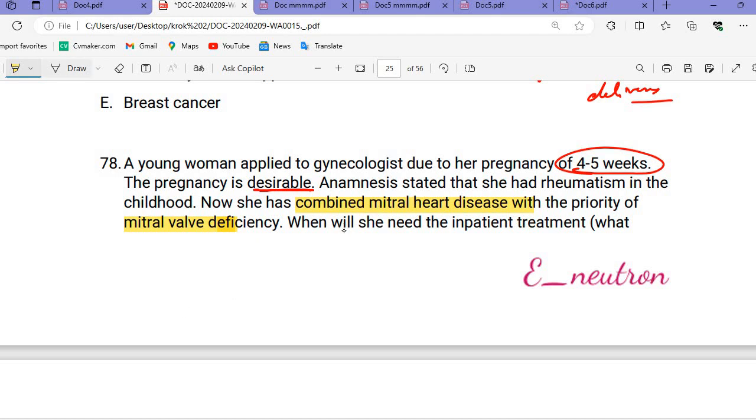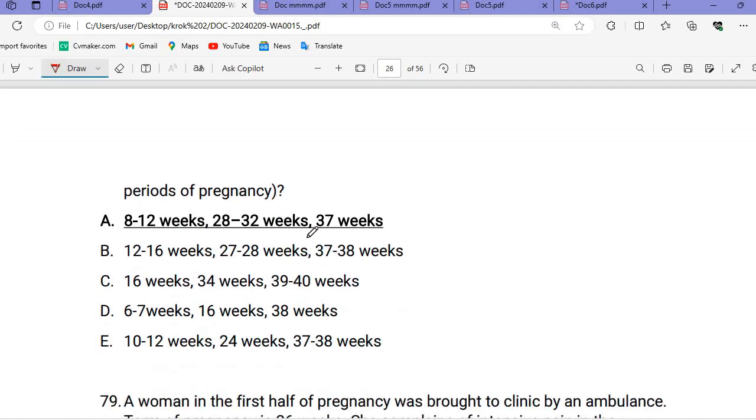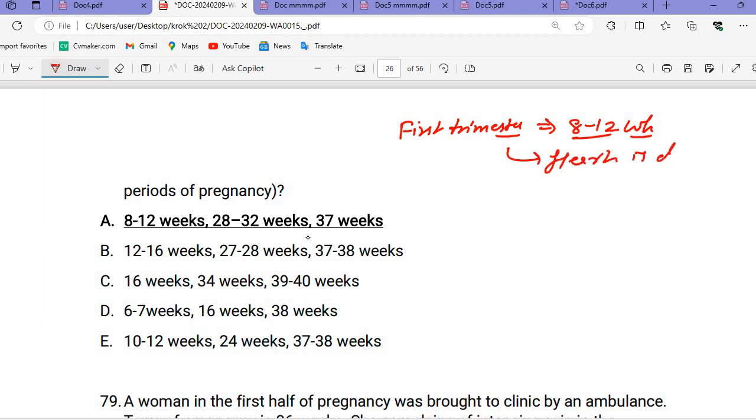Now she has a pregnancy of 4 to 5 weeks. So when should she come? She having heart disease is also a problem. So when should she come to the OPD? At first, it should be in the first trimester, because the heart is developing. So the visit should be at 8 to 12 weeks, because in the first trimester the heart is developing.